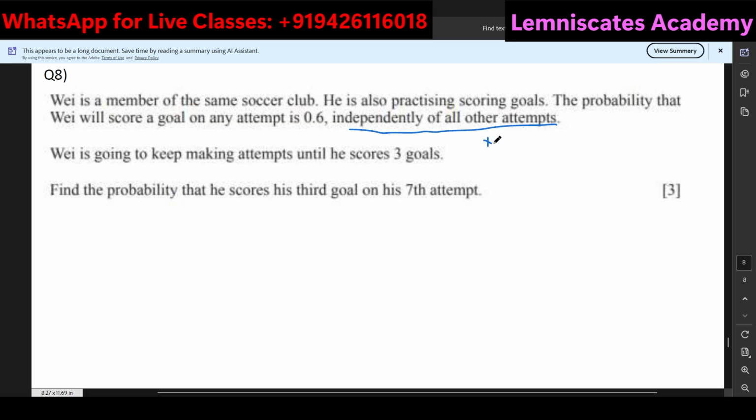It could be from the binomial distribution or the geometric distribution. W is going to keep making attempts until he scores 3 goals. So now because the number of trials are not fixed, this is your geometric distribution. So yeah, find the probability that he scores the third goal in his 7 attempts.